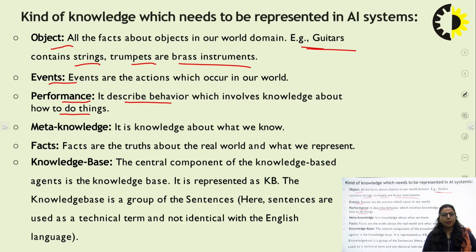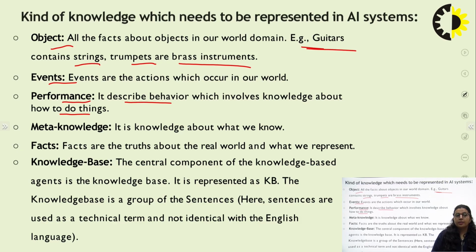Then coming to the next representation of an AI system is the meta knowledge. Meta knowledge is a kind of knowledge that is knowledge about knowledge. It is knowledge about what we know. Whatever knowledge we have, we need to specify that knowledge to our knowledge base. Then the facts. The facts are generally the truth about the real world that we are going to represent while we are representing knowledge in an artificial object.